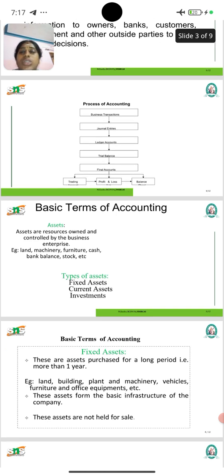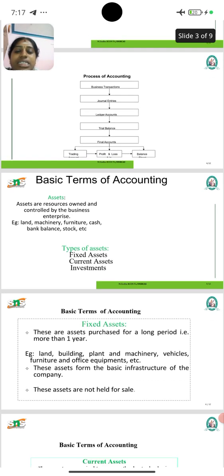Fixed assets are those assets that are fixed, like land and machinery. We can't take and move such assets. Such assets come under the category of fixed assets. Then current assets: the business currently holds some assets, and such assets are called current assets.